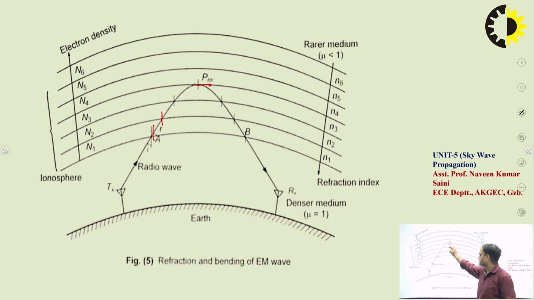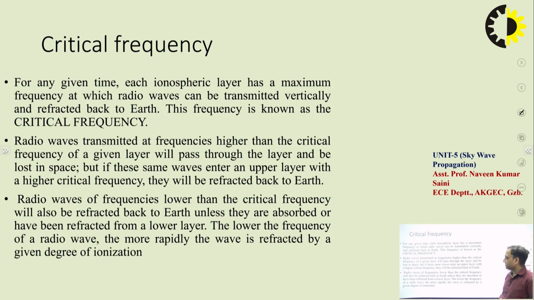At some incidence, the refraction angle reaches 90 degrees, so the value of r is equal to 90 degrees. It will then be reflected back towards the earth's surface at the receiving side. Based on that, there are two frequencies we have to take care of. The first one is the critical frequency. The critical frequency occurs when the wave propagating into the different layers of the ionosphere is incident normally at the boundary of the ionosphere and is reflected back. That frequency is the critical frequency.